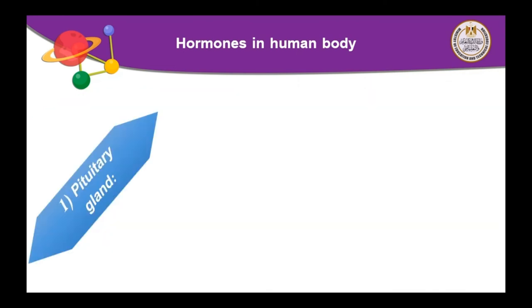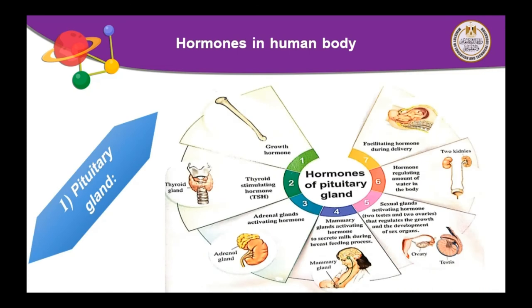What are these hormones? We have 7 hormones that are secreted by the pituitary gland. The very important hormone is called growth hormone. It is very important as it is responsible for the growth of living organisms, muscles and bones. The second hormone, thyroid stimulating hormone, TSH. This hormone, which is secreted by the pituitary gland, activates the thyroid gland to secrete its hormone.